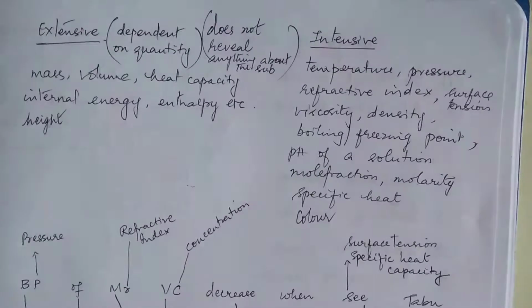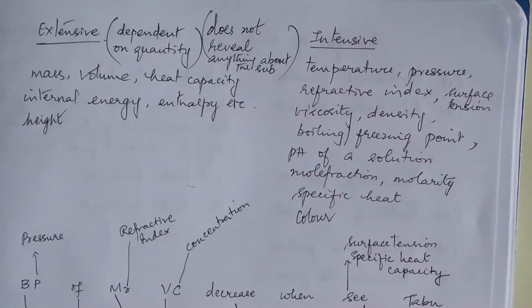Same way viscosity. तेल ले लो. तेल की viscosity will remain the same only, whatever be the quantity you take. Then refractive index. It is a ratio of sine of angle of incidence to sine of angle of refraction. That is not going to change. Right? pH of a solution. Supposing I am having say 10 ml of dilute acid.